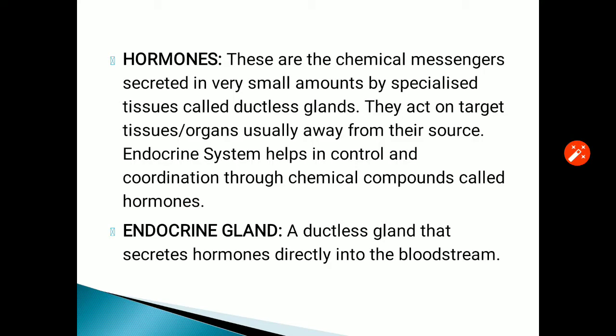They are only chemical messengers which convey the message from one part to another part of the body, and they affect the target organ only. That means if they come in contact with another organ, they will not act there. They will act only on a specific organ, and that organ is the target organ for that particular hormone. We have already discussed about the endocrine gland, that these are the ductless glands that secrete hormones directly into the bloodstream.